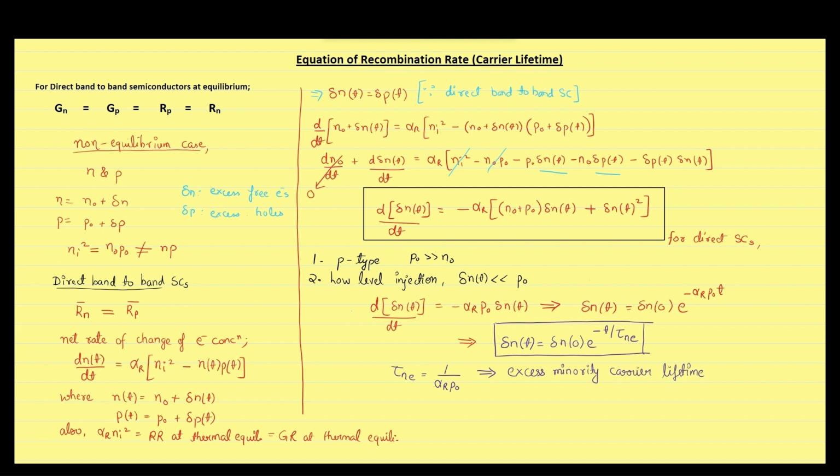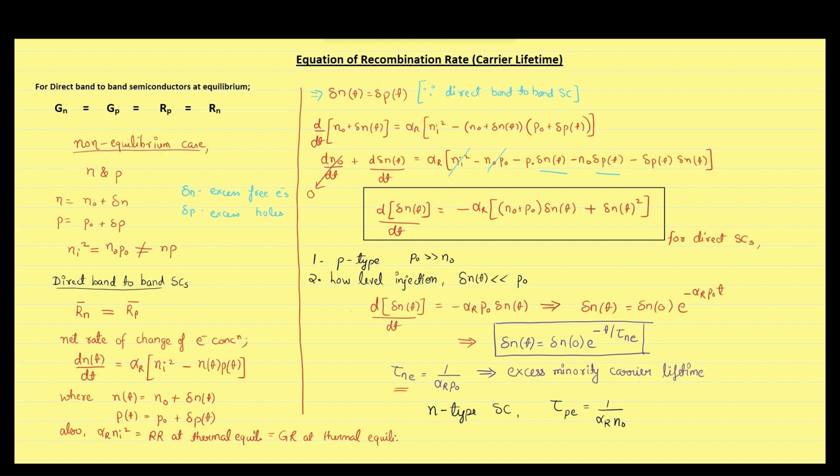We have taken a p-type semiconductor, but the suffix here is n, as the suffix represents the type of minority carriers present inside the semiconductor, which is free electrons in case of p-type semiconductor. Similarly, if we solve this equation for n-type semiconductor, we will get excess minority carrier lifetime equal to 1 upon alpha r into thermal equilibrium free electron concentration.